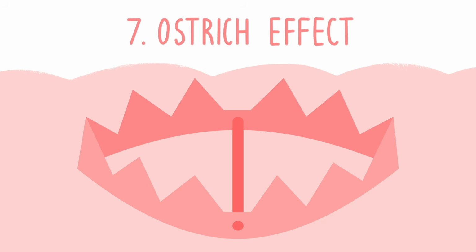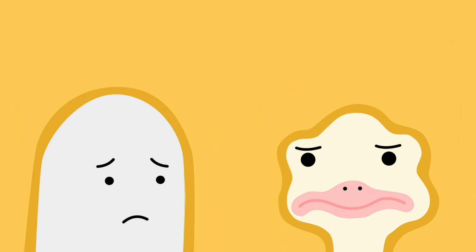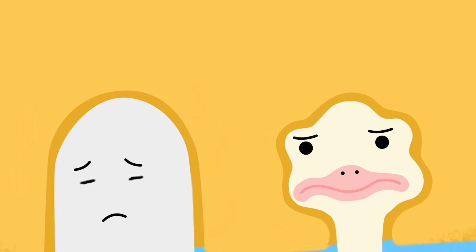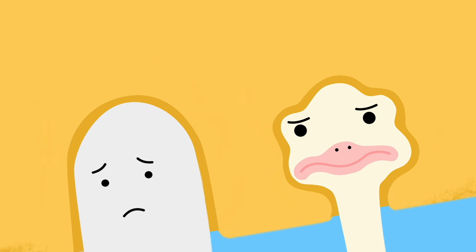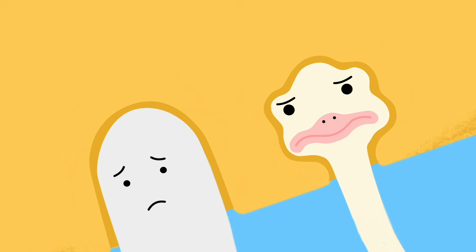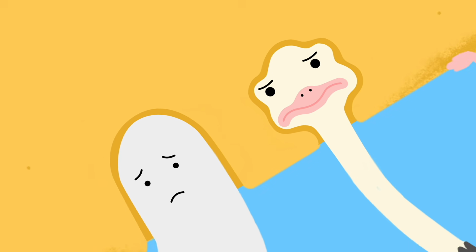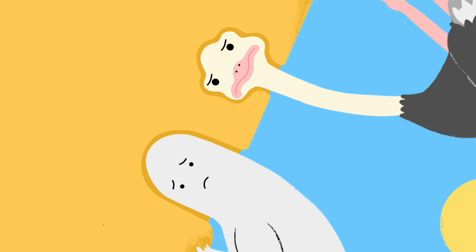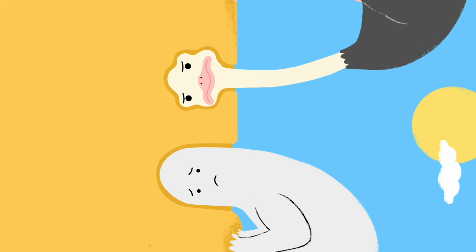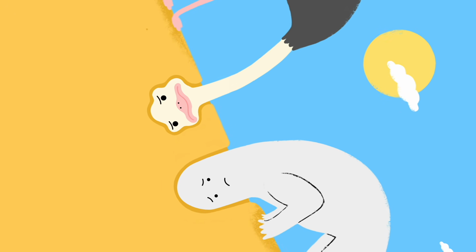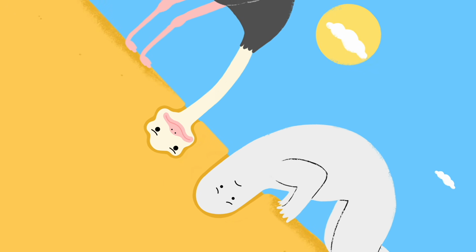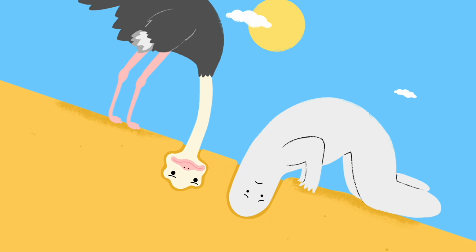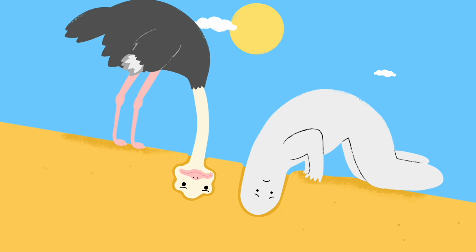7. Ostrich Effect. The tendency to avoid unpleasant but potentially useful information is known as the ostrich effect, after the prevalent myth that ostriches bury their head in the sand to avoid danger. Unfortunately, information avoidance often makes things worse than if we just tackled things head on. Imagine you've been using your credit card a lot recently. You know you should check your account balance but avoid doing so because of feelings of anxiety. Because you don't check it, you may fail to curb your spending habits and end up in more debt.